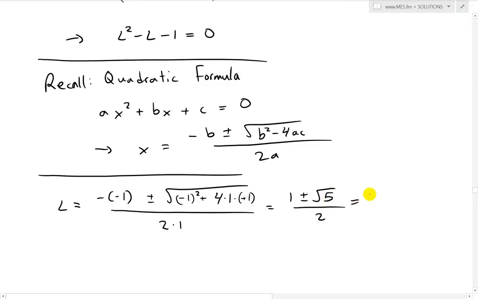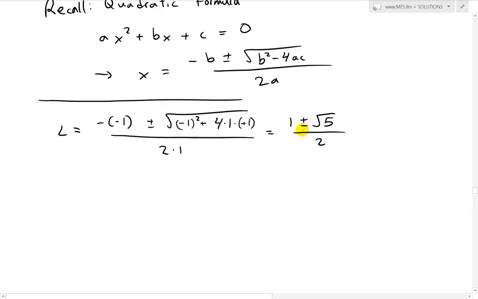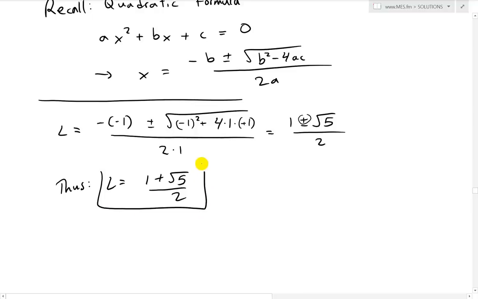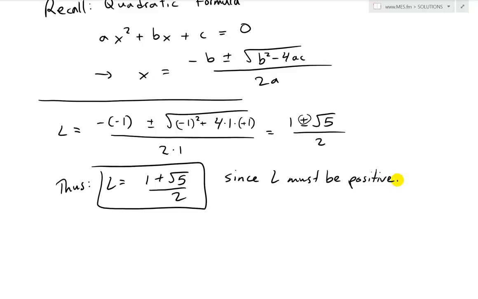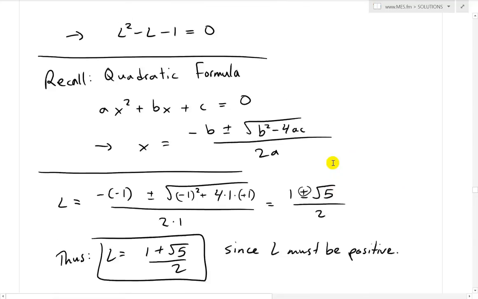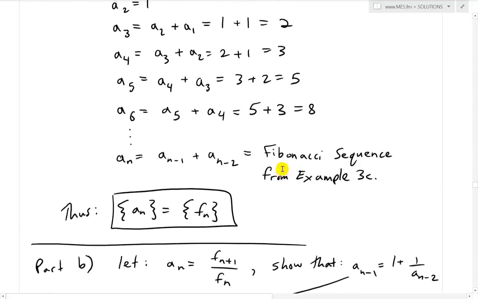This equals the limit. Actually, no, it doesn't equal the limit because we have the plus or minus. So thus L has to be positive, so we take this one here. Thus L equals 1 plus the square root of 5 over 2, and put in a bracket, since L must be positive. It's a number of rabbit pairs. That's all positive. You can't have a negative rabbit pair.